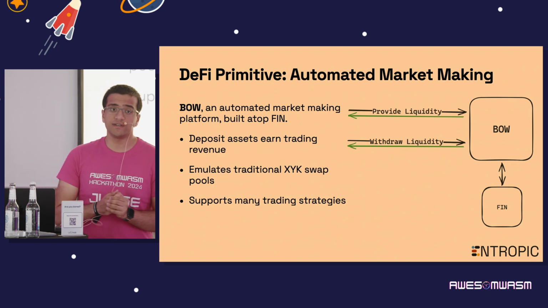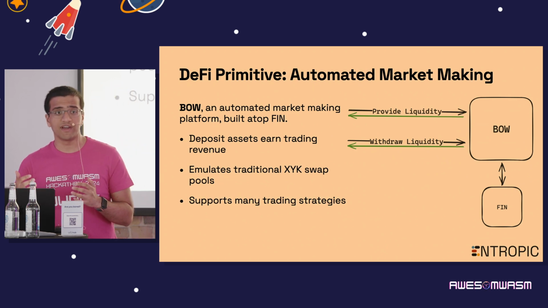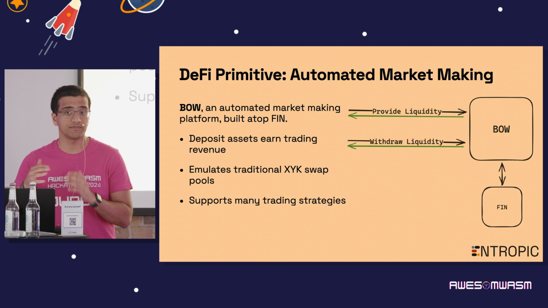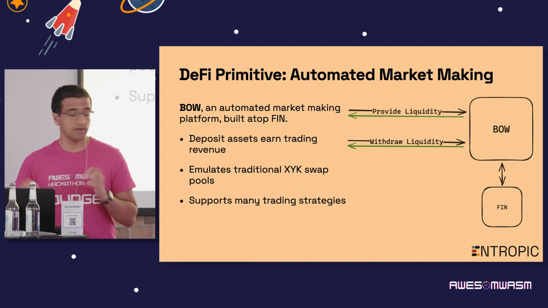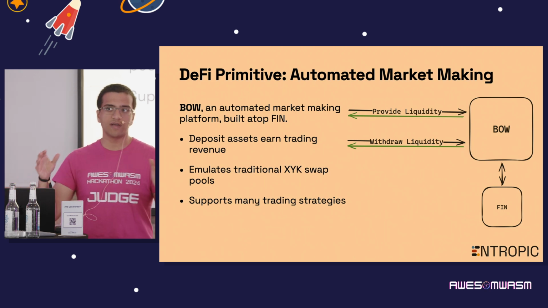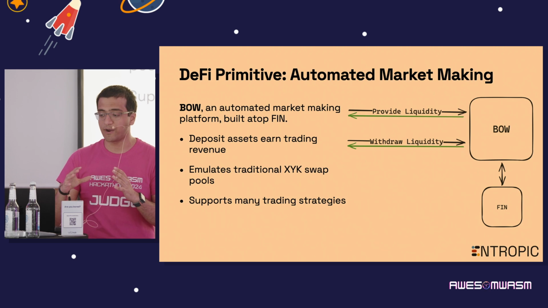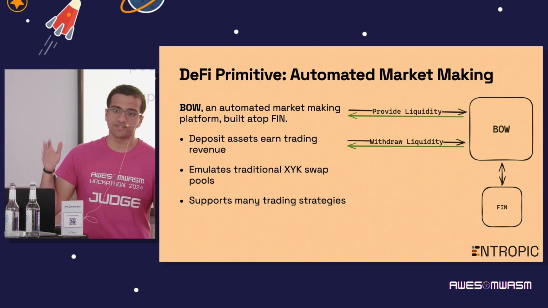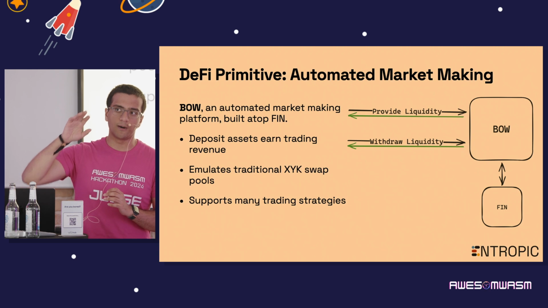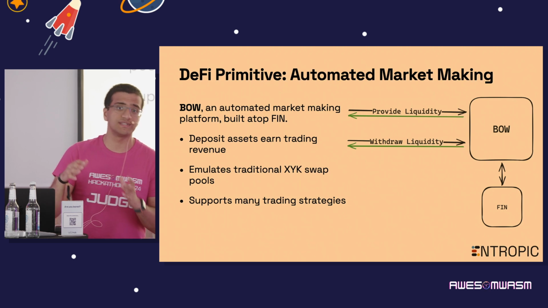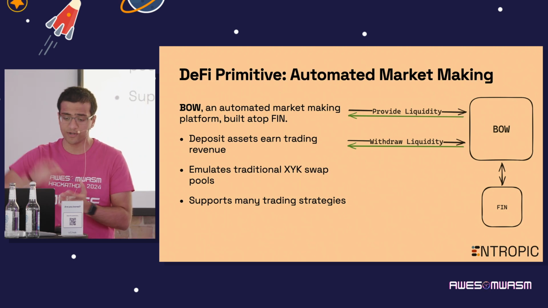And so what we've done, to demonstrate and actually take advantage of Fin, is build an automated market maker, Bo, which has several of these strategies. And Bo works pretty much directly on top of Fin. Users provide liquidity to Bo in the form of assets in the A and B asset for that pair. And then Bo has, I think, two or three different strategies right now, but the easiest one is just a constant product strategy, where you have the x times y equals k formula used to dictate how the assets are spread across the order book.